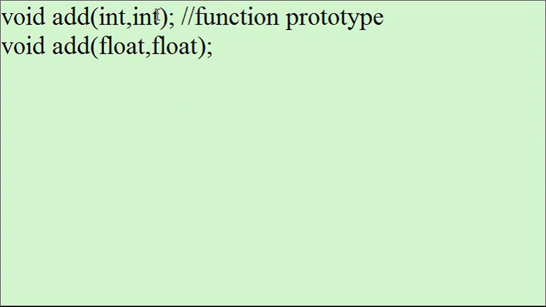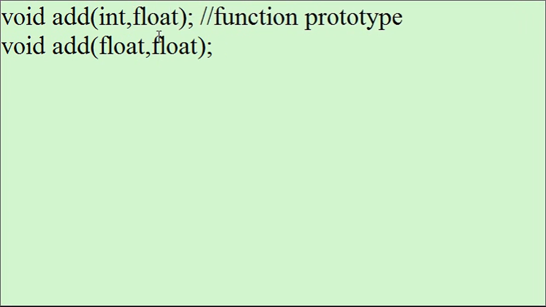Another example could be, in the first function I am passing an integer and a float, so two parameters, int and float, and in the second case I am passing float and int. Can we have such functions in our program? Yes. Here their types are the same, int float and float int, and even the count is the same. In either case we have two parameters, but their sequence is different. Here the first parameter is integer, the second is float. Here the first parameter is float, the second is integer. Absolutely fine. We can have such functions in our program and they are referred to as overloaded functions.